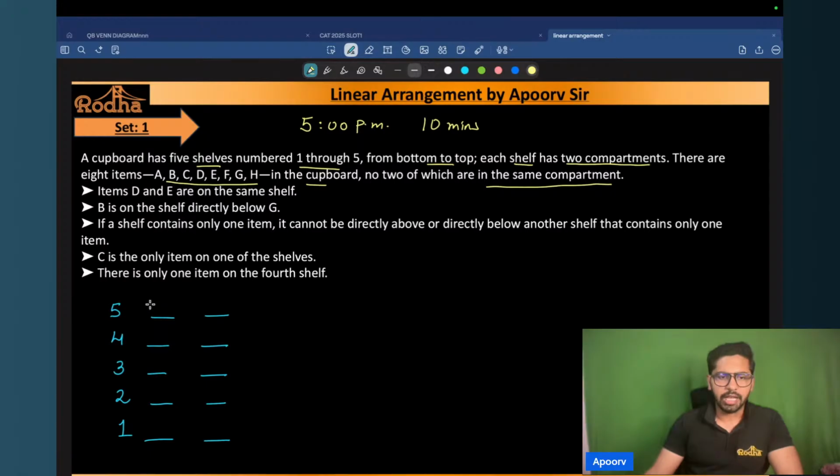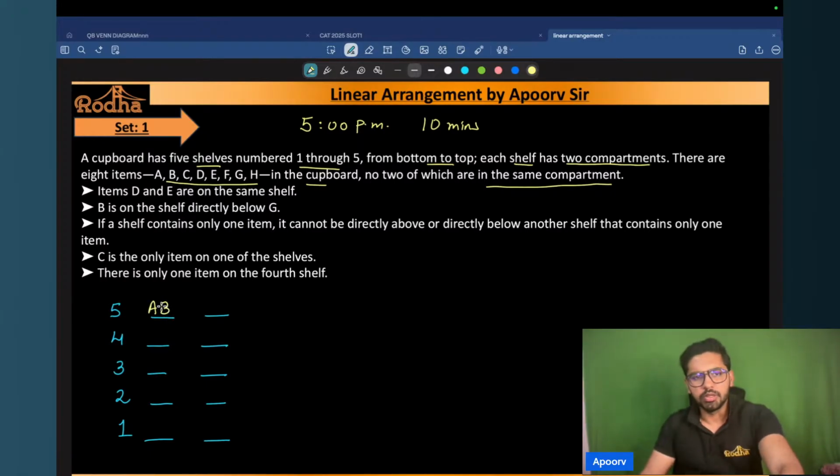So you cannot put A and B together in the same compartment. Okay. So that means one item will appear in only one compartment itself. This is what it means, right?